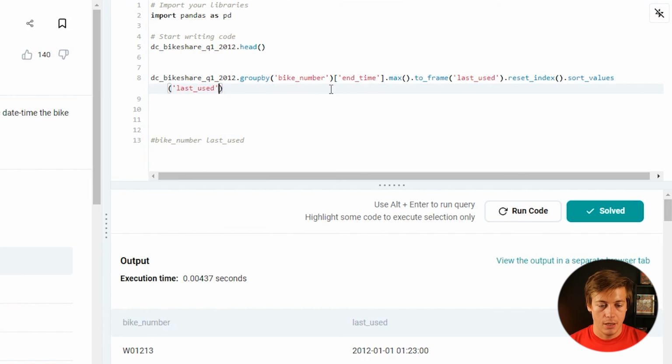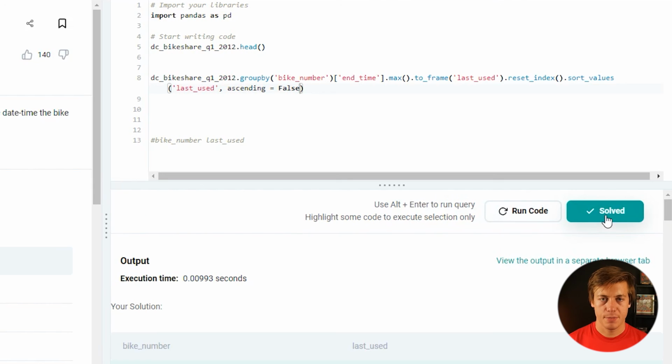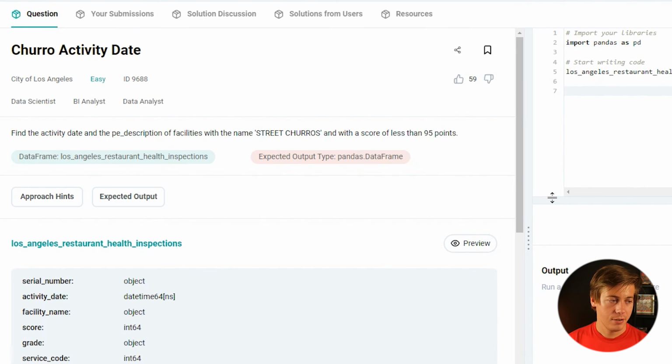So I have to put ascending equals false. And then I think this should be correct. 30, 31, 1928 with that one, 1097, 270, 106. It should be it. And it's been solved. So yeah, just make sure you put ascending equals false. And we're getting a lot of these group bys, so make sure you've familiarized yourself with that. Is the final question on here.